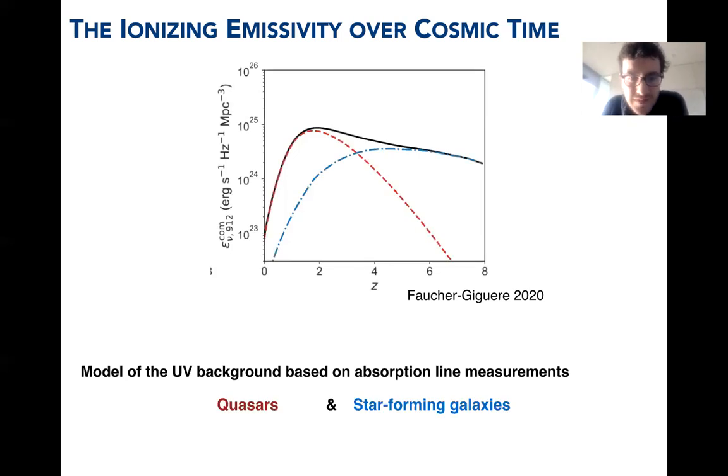And the emissivity is a combination of both quasar emissivity and star-forming galaxy emissivity. Quasars are much more common at later times, so at early times the emissivity is likely dominated by star-forming galaxies. What's interesting is that this emissivity is relatively flat from redshift 3 to 8. It evolves within an order of magnitude.